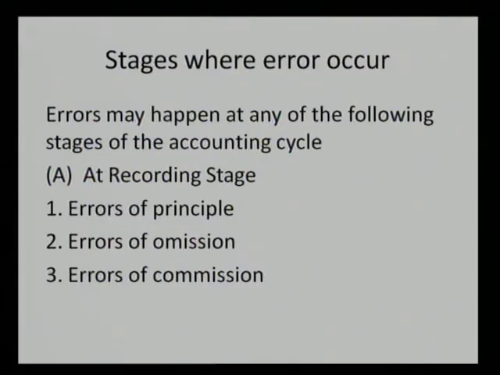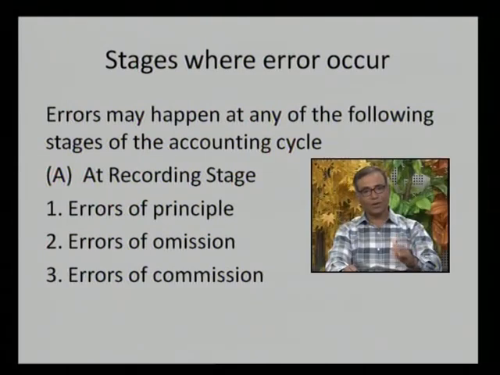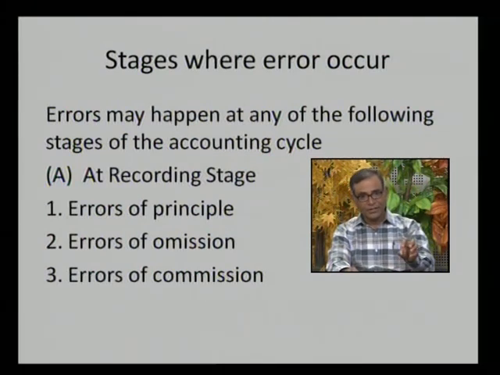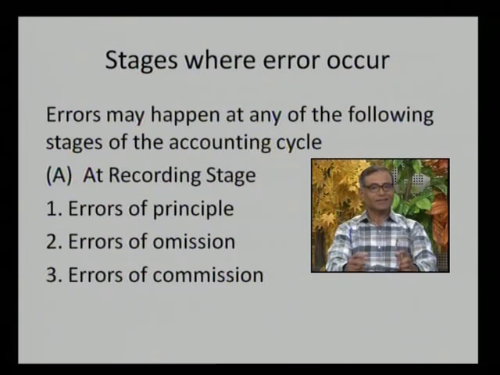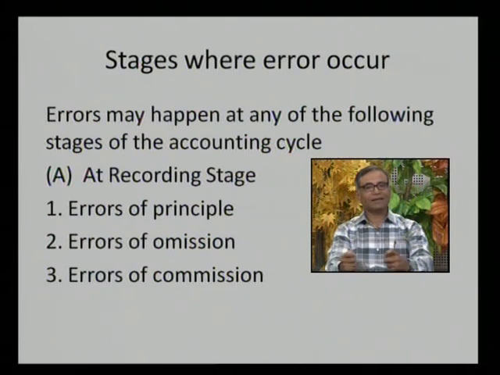And third is the error of commission. Error of commission means the transaction is recorded, but either it is recorded with the wrong amount or it is recorded to the wrong account. For example, if you are receiving cash from Ramesh and the Ramesh account should be credited, but instead of crediting Ramesh account, you are crediting Mahesh account, it is called error of commission. Ultimately, this error also will not affect the trial balance, because the account is credited, but it is credited to some other wrong account.